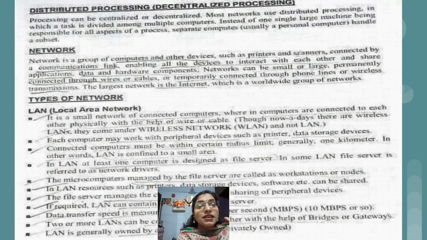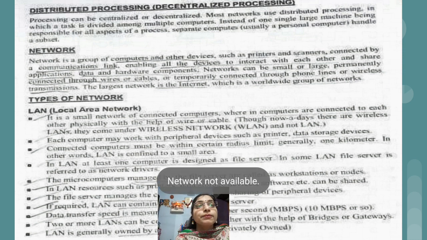So this is the network, and we have different types of network depending upon the quantity of systems we are going to connect or the area we are covering. On that basis we have different types of network. The first type is LAN, local area network. Then we have MAN, metropolitan area network. Then we have WAN, wide area network. So there are a total of 3 types of network.